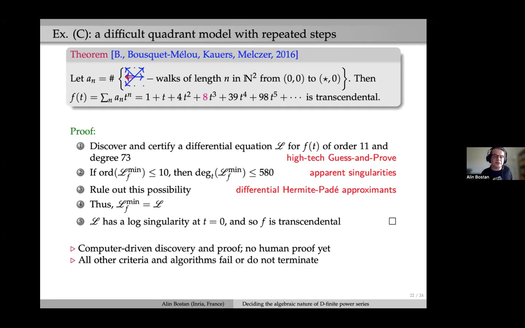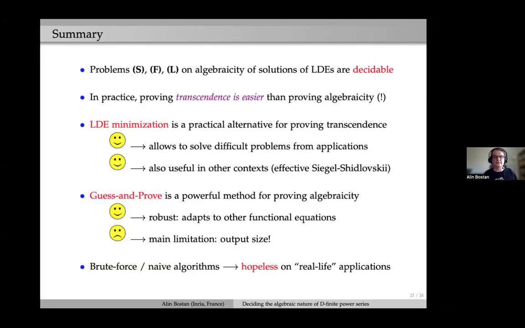This is the example I mentioned at the very beginning. All the other criteria and algorithms fail or do not terminate. For instance, the criteria do not apply because the asymptotics of these coefficients really are compatible with coefficients of algebraic functions. And one last thing: it takes about 1 minute to prove transcendence. So it's quite fast. So I'm basically finished.